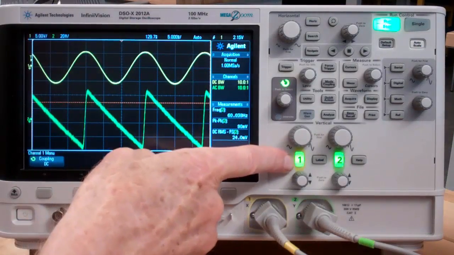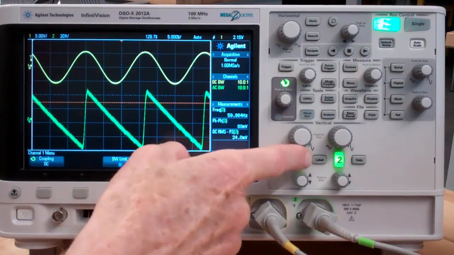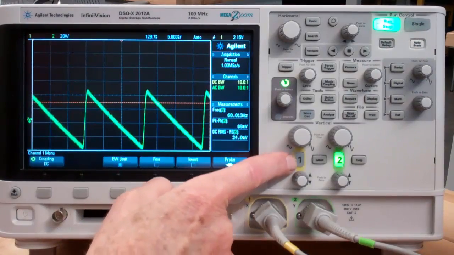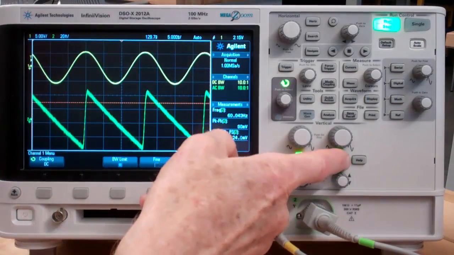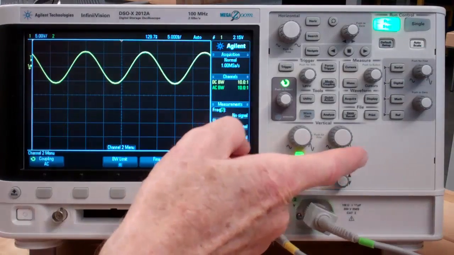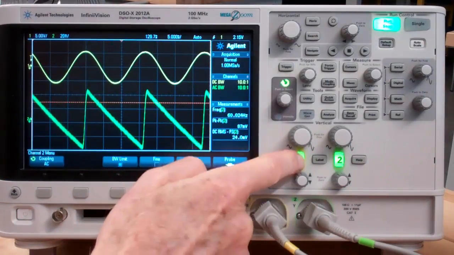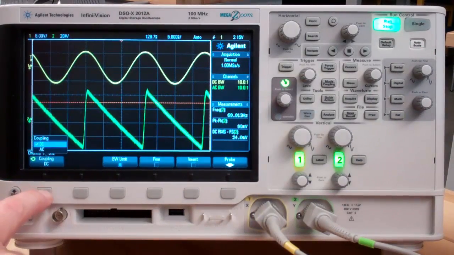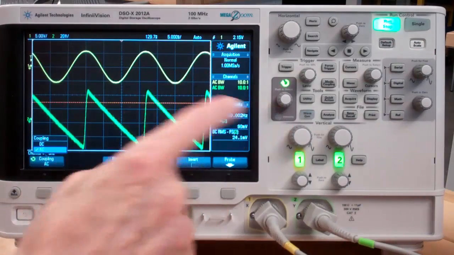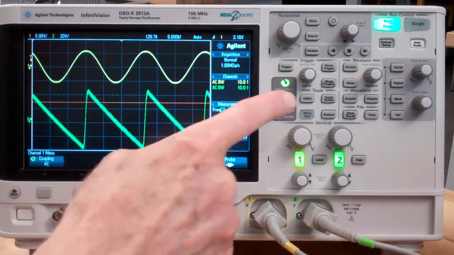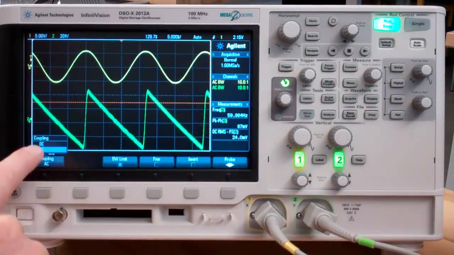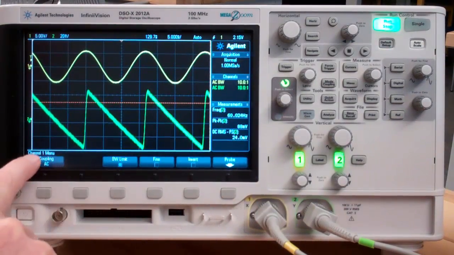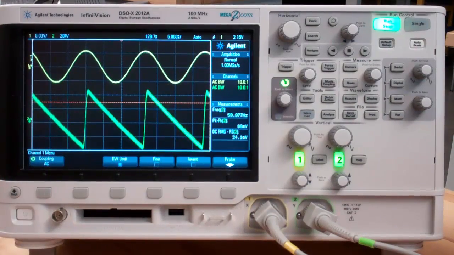The lighted indicators, that's a button. If you press it, you can turn on and off channel 1, same with channel 2. And while channel 1 is selected, for example, the AC coupling and DC coupling can be selected. Once it shows there, you can press this, and now channel 1 is AC coupled.